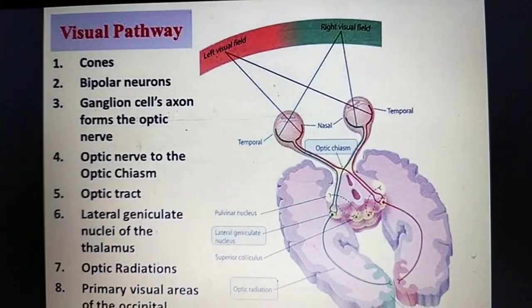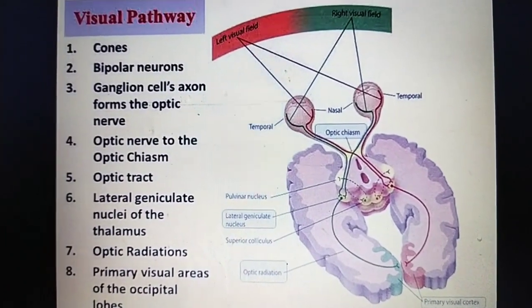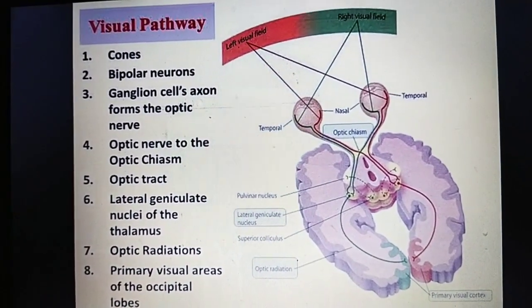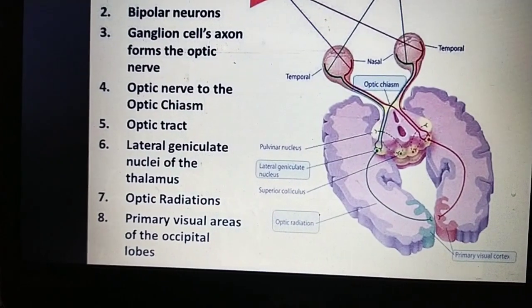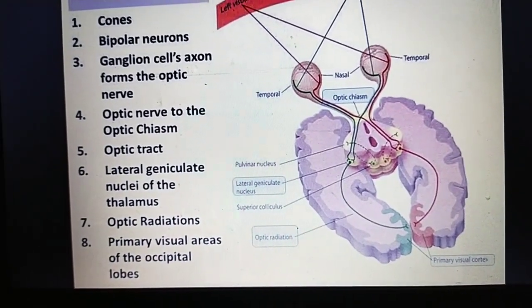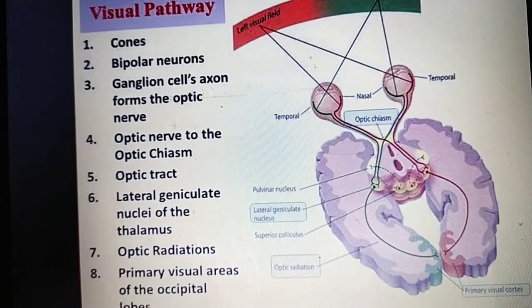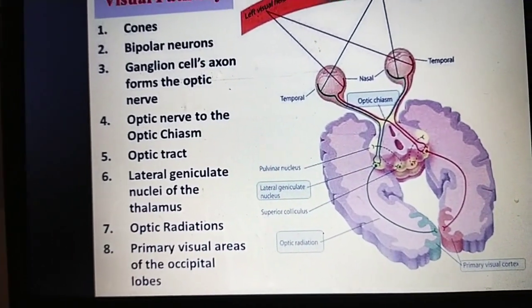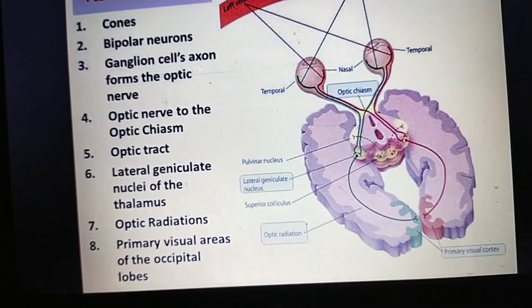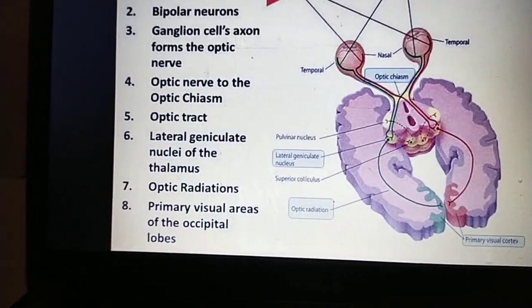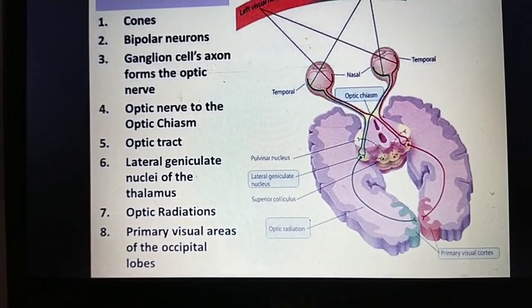Here I will briefly explain the visual pathway of the eye. The visual pathway also includes the anterior pathway and posterior pathway; we can divide it like that. There are some structures you can know.